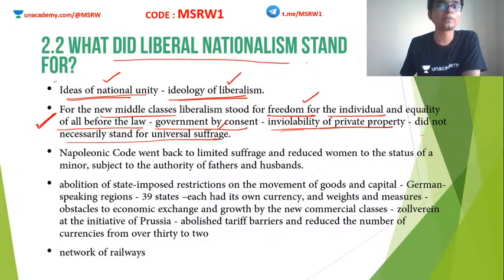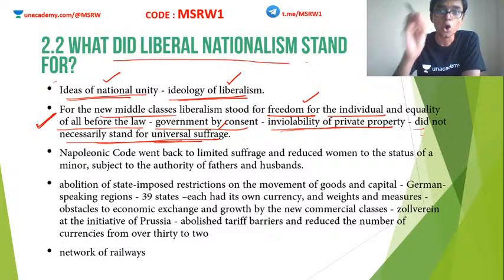Inviolability of private property. At that time, private property was actually one of the rights of the people. It came as a result of the French Revolution. But it did not necessarily stand for universal suffrage, which means even at this time, even with the education or even with the rise of the middle class, universal adult suffrage was still not a topic.